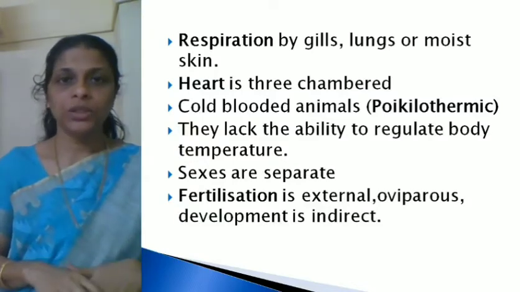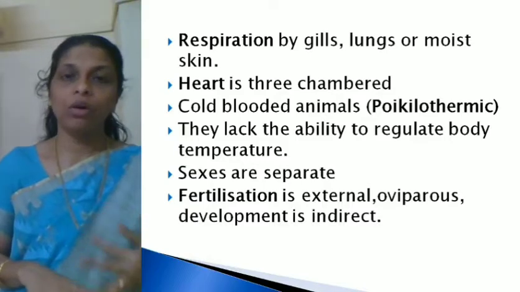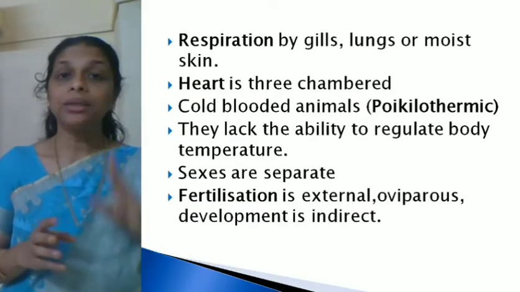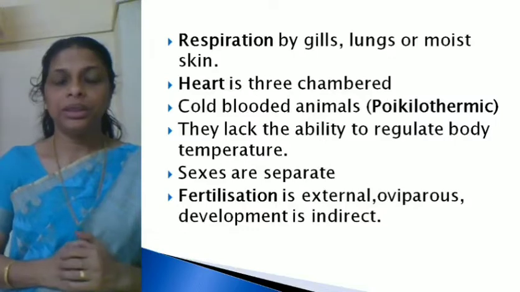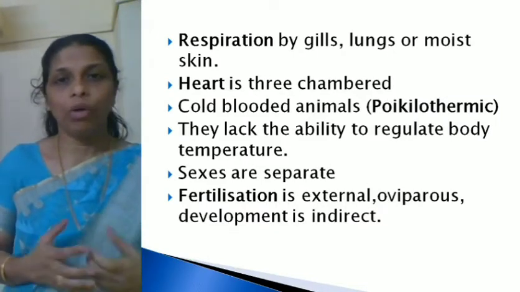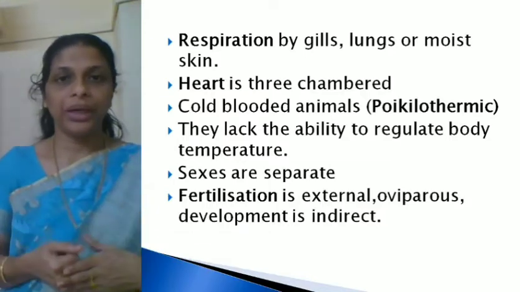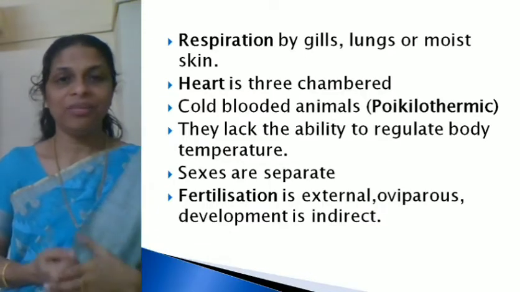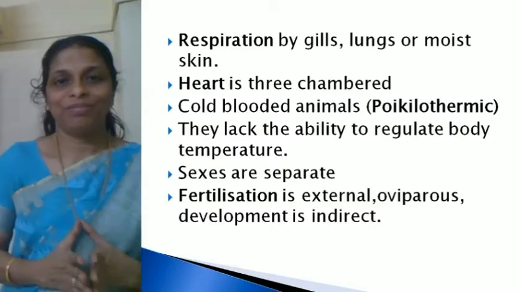Then respiration is either by gills or by lungs or by moist skin. The heart is three-chambered, important. Then they are cold-blooded animals. That means they lack the ability to regulate body temperature. Sexes are separate. Fertilization is external. Development is indirect. Hope it's clear.